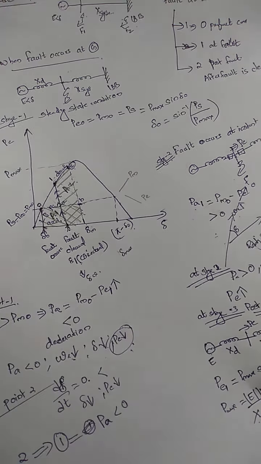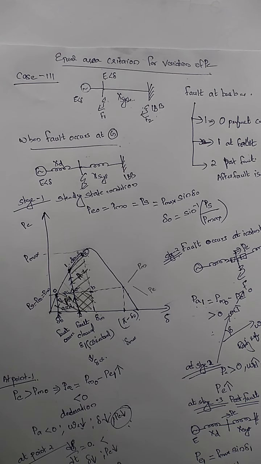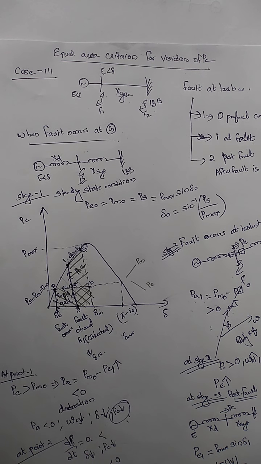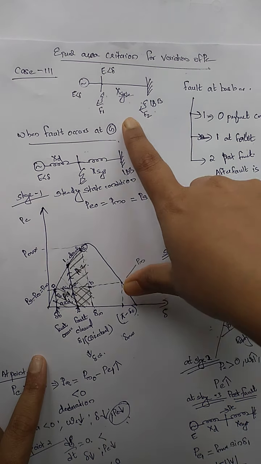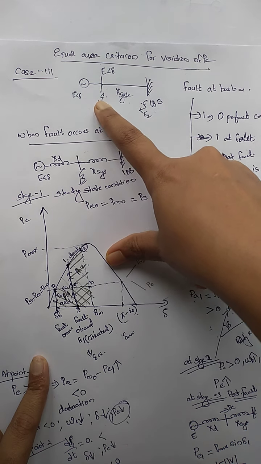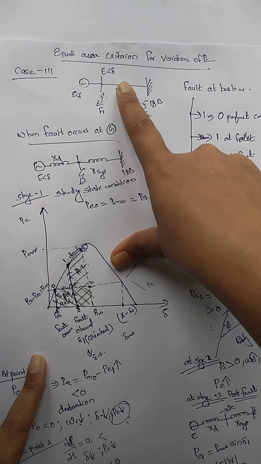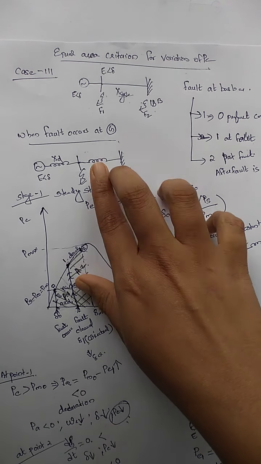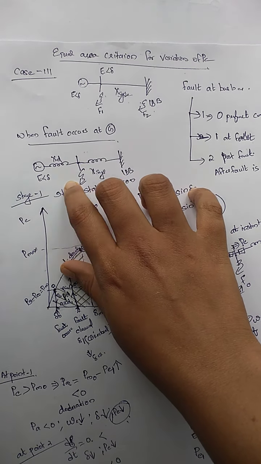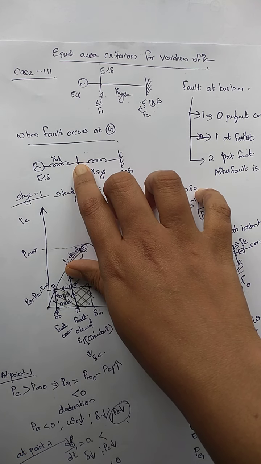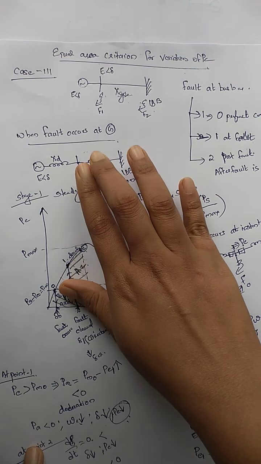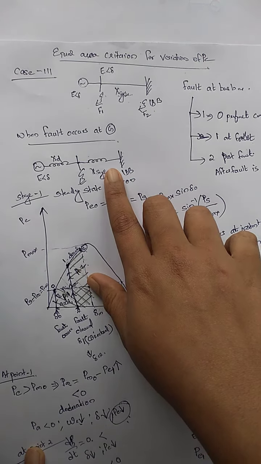Hello, good morning. Today we are continuing with our second session on the equal area criterion of a fault occurring at a system and occurring at a bus bar. First, what we have considered is a fault occurring near the alternator. This was my system and a fault occurred here, so the entire current will flow through the ground, so there won't be electrical power flowing outside.